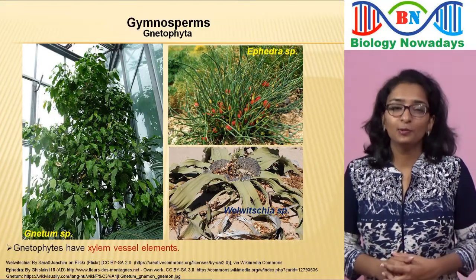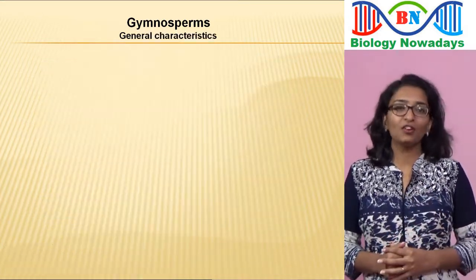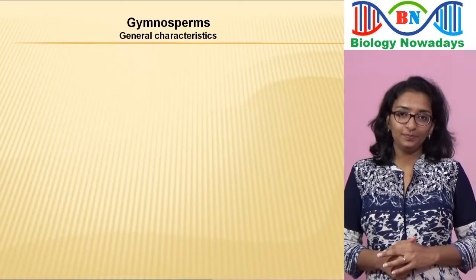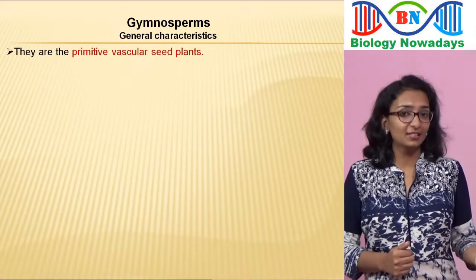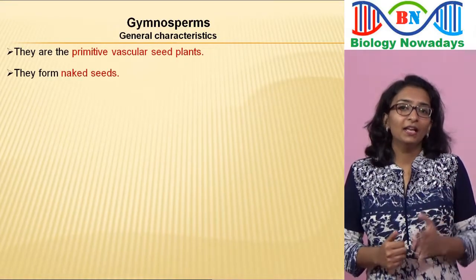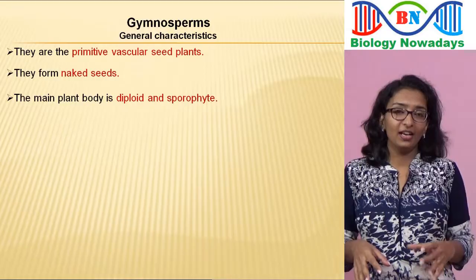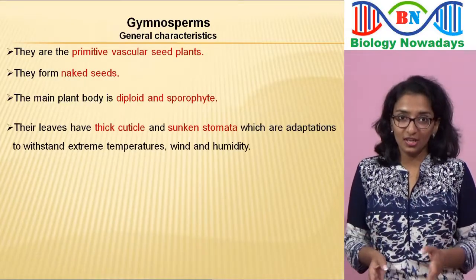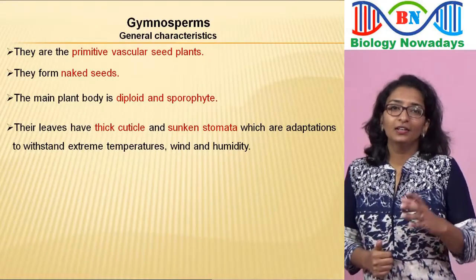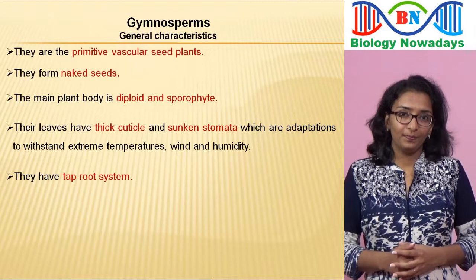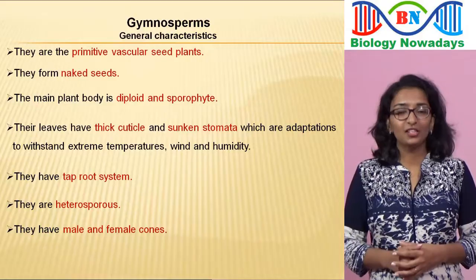We already saw different groups of gymnosperms. Now, let's have a short look at the most important features of the plant group gymnosperms. They are the primitive vascular seed plants. They form naked seeds. The main plant body is diploid and sporophyte. Their leaves have thick cuticle and sunken stomata, which are adaptations to withstand extreme temperatures, wind and humidity. The roots are generally taproots. They are heterosporous. They have male and female cones. They show polyembryony.